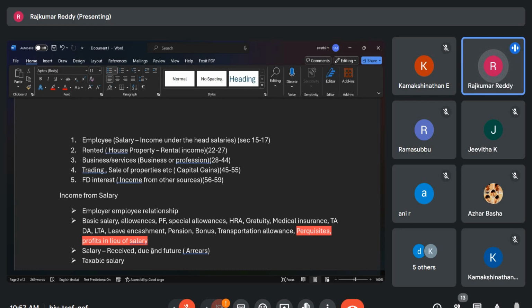Come to page number 48. So here again the definition of salary is given. Salary includes wages, any annuity or pension, any gratuity, any fee, commission, perquisites or profits in lieu of or in addition to any salary or wages, any advance salary, any payment received by an employee in respect of any period of leave not availed by him, means leave encashment. Page number 48, 1.9.1, definition of salary. Please remember this definition. What is salary?